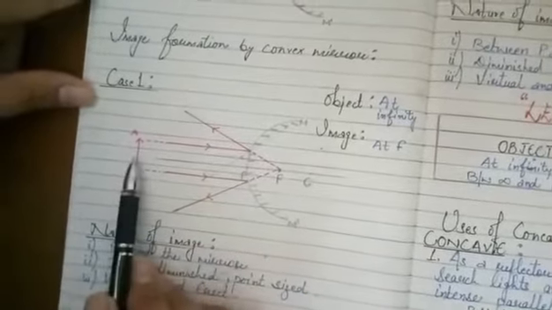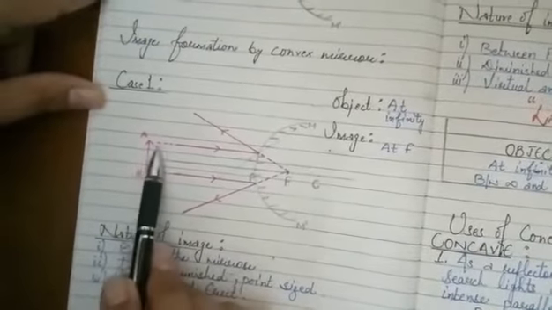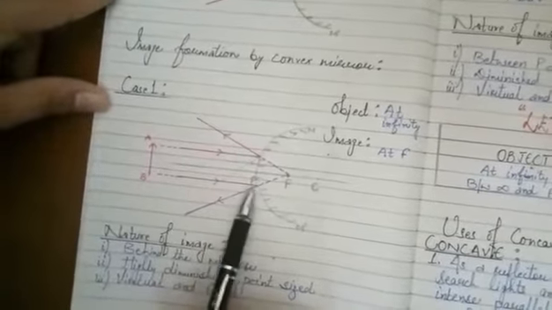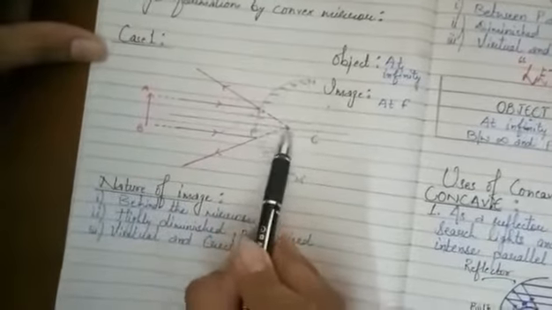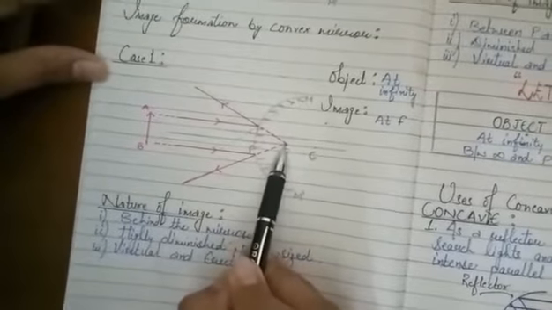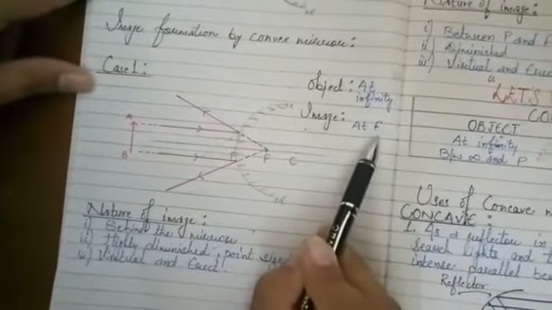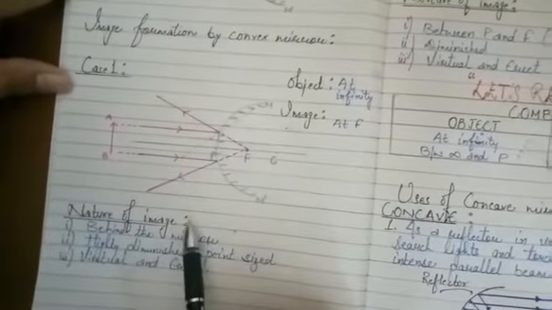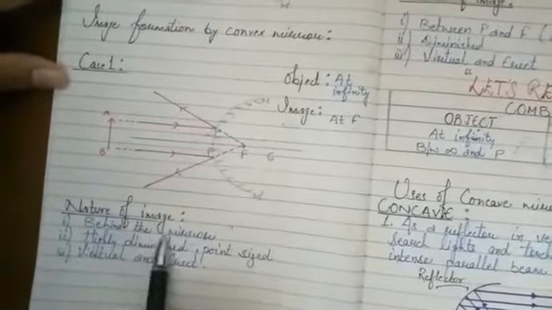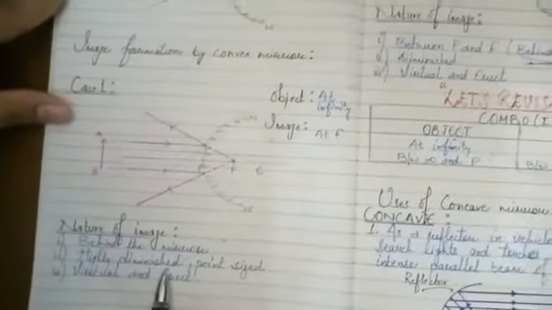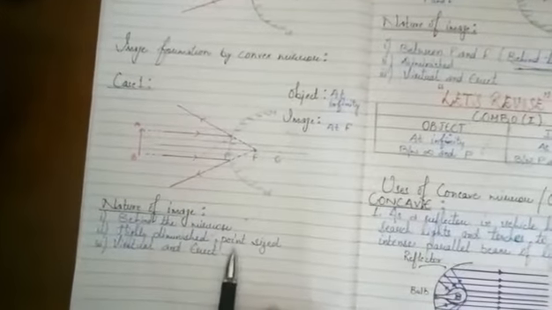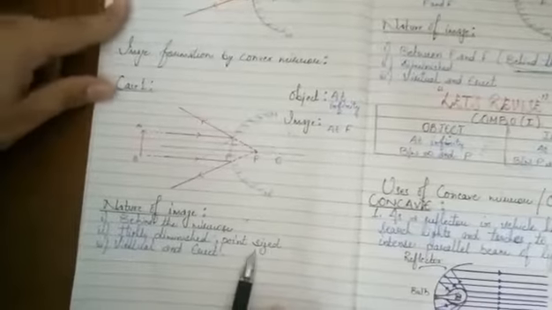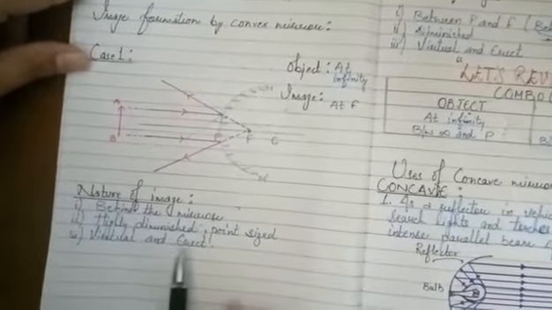Now imagine the object is at infinity and parallel rays are coming like this. Now as per the rules, it will diverge and it will appear to pass through focus. Now as you can see, the image will be at focus. So can you decide the nature of image now? Again, behind the mirror, highly diminished. Highly diminished means the image will be of very small size, so that it can be considered as point sized. Clear? Now the image will be virtual and erect.